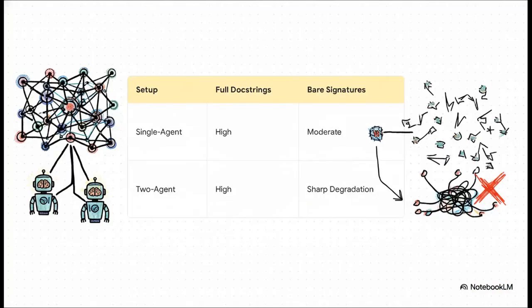Moving into the research lab, there is empirical evidence from a multi-agent study by Chikhan Soratori that reveals exactly what happens when specifications degrade. In single-agent setups, accuracy actually remains pretty stable, but when shared specifications are stripped down from full docstrings to just bare signatures in a multi-agent setup, we see a sharp, immediate degradation. Independent AI workers fundamentally fail to infer those unstated decisions. They desperately need the shared context that a strong specification surface provides.